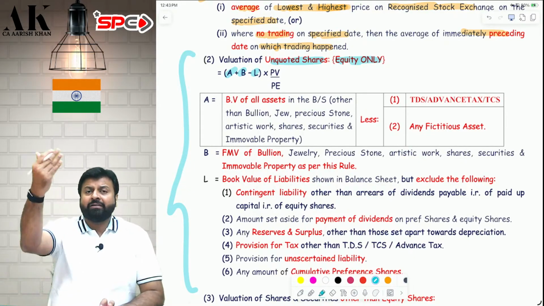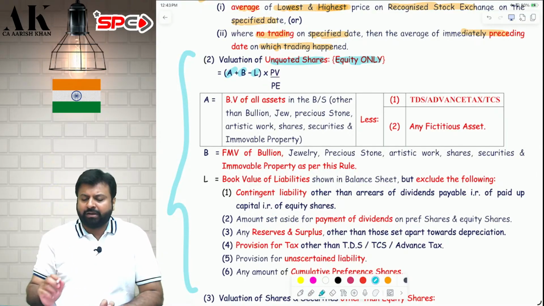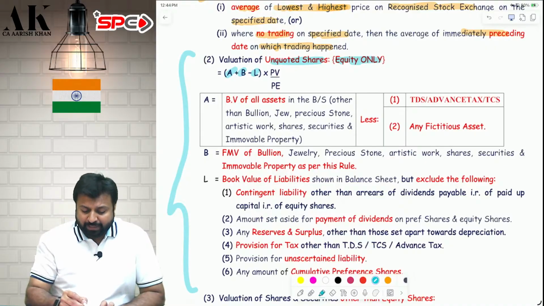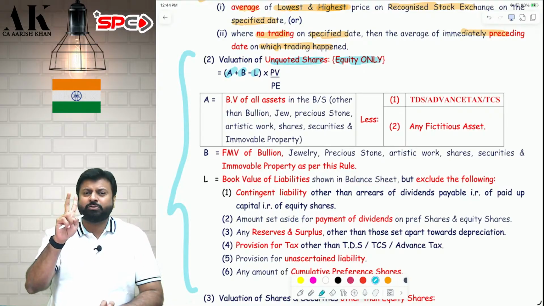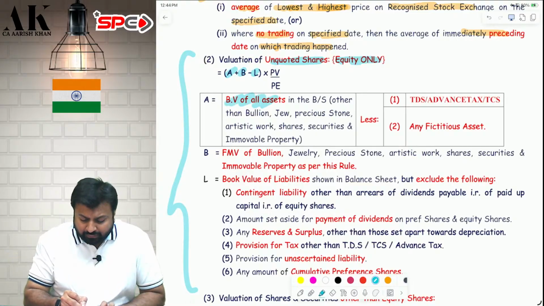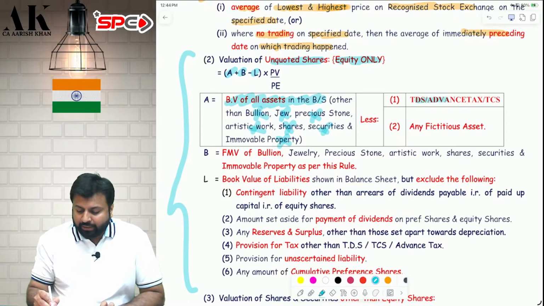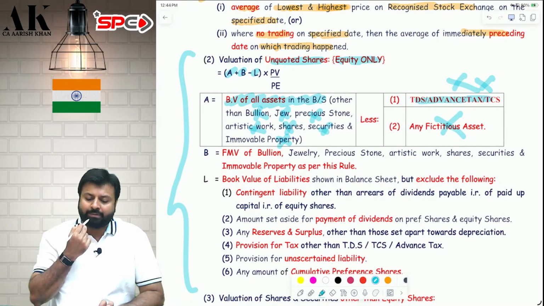Suppose I am a trust, and I invested in ABC Private Limited Company. So these are the data I will take from ABC Private Limited Company to value my unquoted equity shares: (A + B − L) × PV / PE. A and B are assets, L is liability. PV stands for paid-up value of one share: 10 rupees, 20 rupees, 30 rupees. And PE stands for total equity capital: 10 crore, 20 crore, 100 crore, 200 crore. So now, what is A? A is the book value of all assets other than bullion, jewelry, precious stone, artistic work, shares, securities, and immovable property. Again, when you take A, don't take TDS, TCS, advance tax, and don't take fictitious assets. These are whose TDS, TCS, advance tax? Not ours; it is the TDS, TCS, advance tax of that private company.